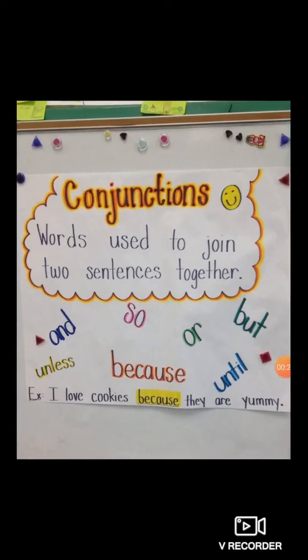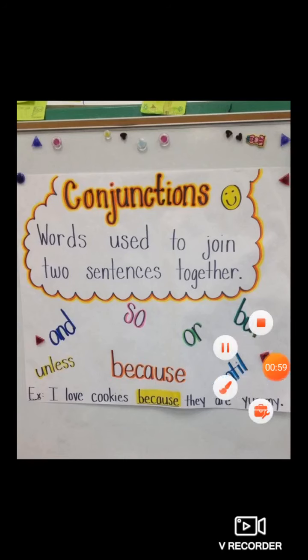Okay. Now one example is given here. I love cookies because they are yummy. So here the joining word is there. Which is the joining word or conjunction? Because. So joining words connect the two sentences. I love cookies and they are yummy. These are two different sentences, but they both are connected by one word, one conjunction, that is because. So because is a conjunction.